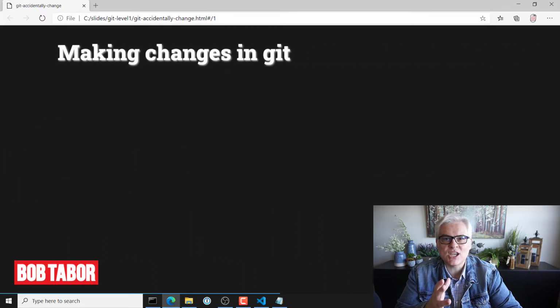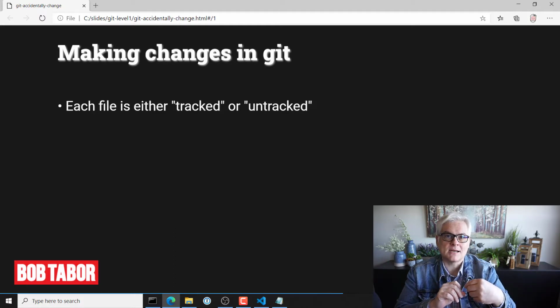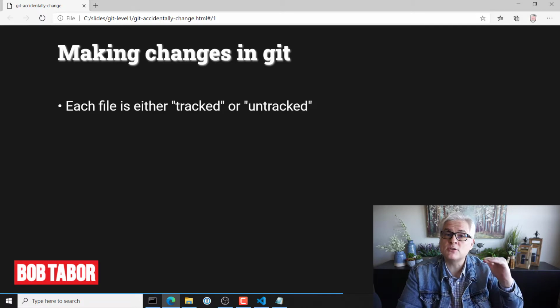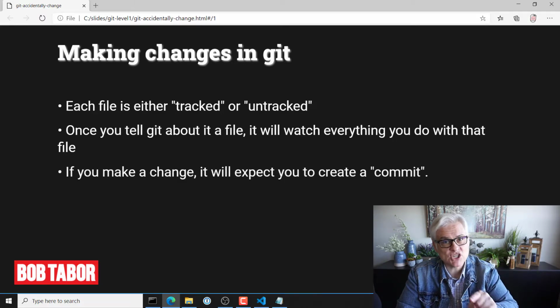And let's just talk about changes at a high level in Git. Every file in your working directory, in that my first repo directory now, is either going to be tracked or untracked. Now, since you pulled it from GitHub, every file is tracked. But let's suppose you add a new file. At that point, it's untracked. But once you tell Git that you want to start tracking the changes for a file, it will never forget about that file. And so from that point on, it will keep a watchful eye on that file. If you make a change to that file, it's going to expect you to commit that change so that you can share it with other people.